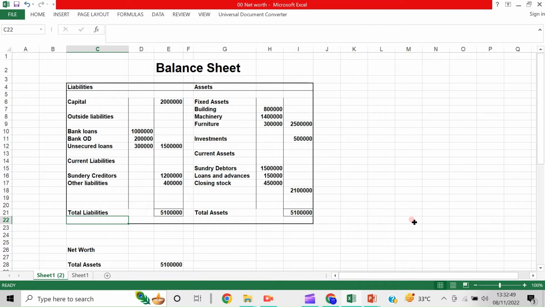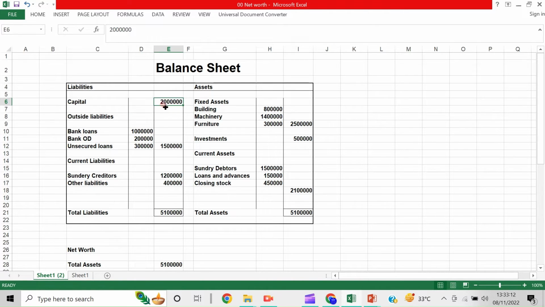Now see, this is a balance sheet. There is an asset side and a liability side. This is capital. Capital is a fixed liability. And this is outside liabilities: bank loans, ODs, and whatever else there is. I have just taken it as an example only.